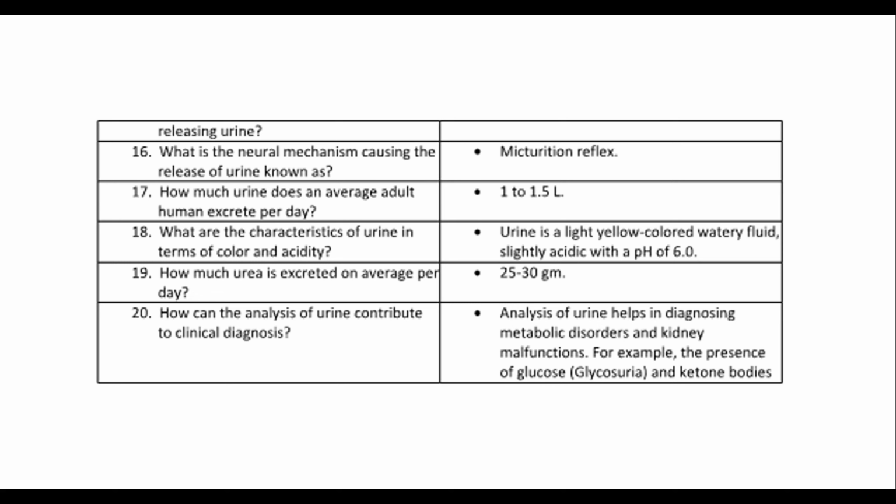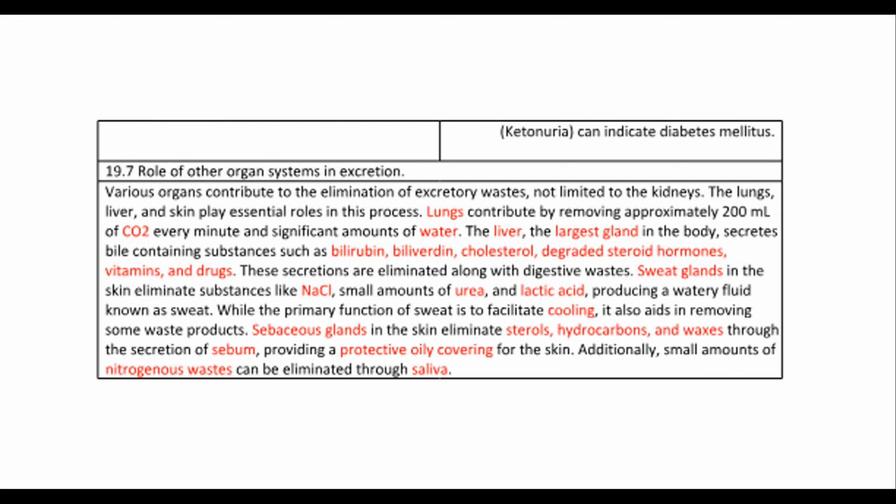19. How much urea is excreted on average per day? 25 to 30 gm. 20. How can the analysis of urine contribute to clinical diagnosis? Analysis of urine helps in diagnosing metabolic disorders and kidney malfunctions. For example, the presence of glucose, glycosuria, and ketone bodies, ketonuria, can indicate diabetes mellitus.